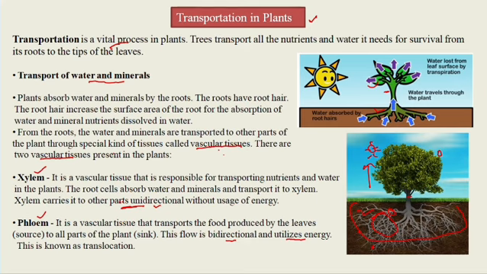So xylem and phloem are like vessels. Plants have pipe-like vessels to transport water and nutrients from the soil. These vessels are made up of special cells which form the vascular tissue. We know that a tissue is a combination of many cells. A tissue is a group of cells which perform a specified function in an organism, and this tissue is vascular tissue. So from here we complete our topic, transportation in plants.